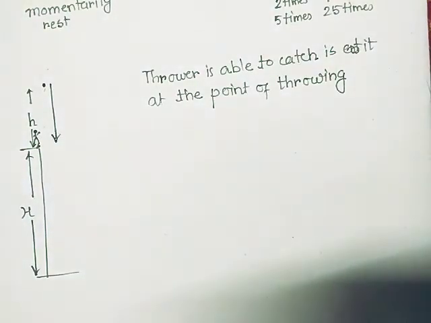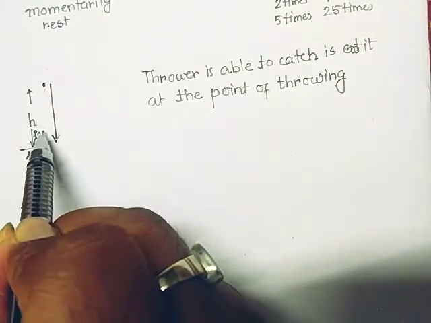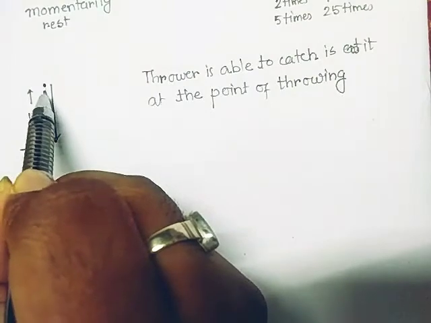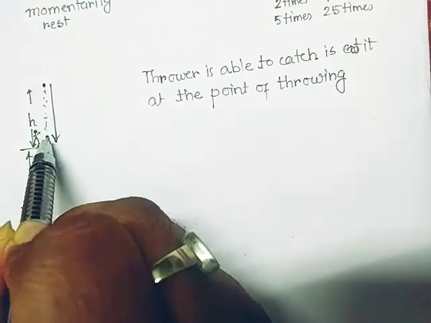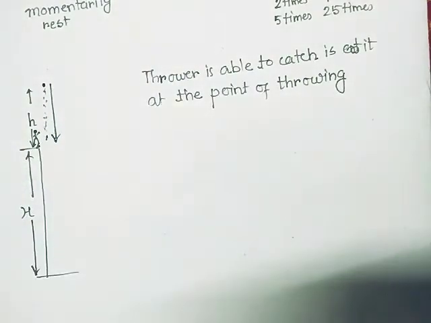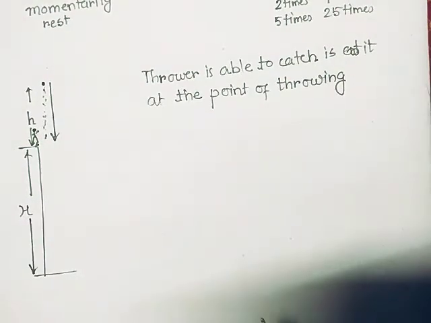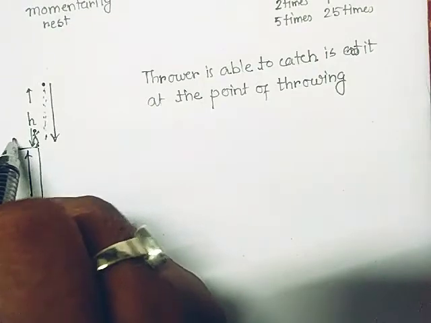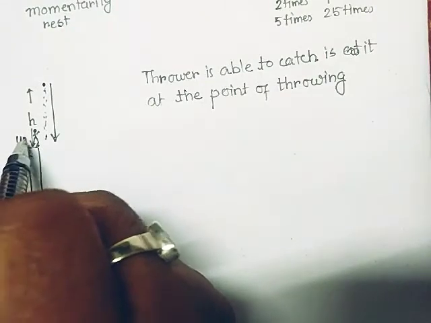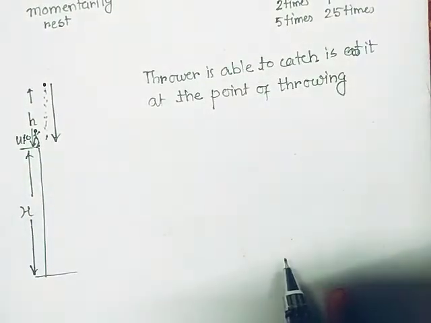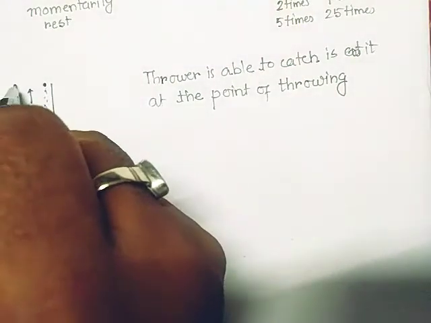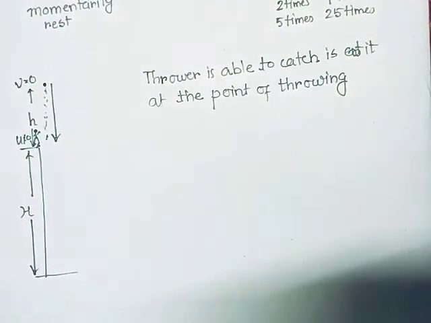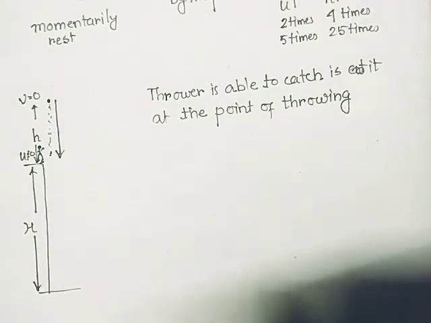Obviously, the motion is a rectilinear motion, the motion is along a straight line. The path followed by the particle in moving upward is the same path it follows coming downward. But for understanding it clearly, I just show two different paths. When it is thrown, I am writing on the left side, at that time the velocity is u, which is obviously not equal to 0. When it reaches here, the velocity is 0. Then it comes under momentary rest.